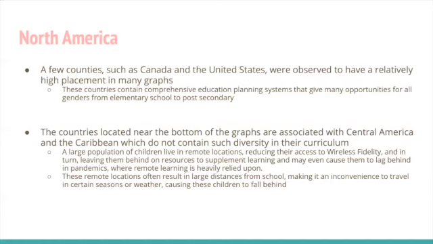A large population of these children live in remote locations, reducing their access to wireless fidelity or Wi-Fi, and in turn leaving them behind on resources to supplement learning, and may even cause them to lag behind in pandemics or epidemics, where remote learning is heavily relied upon. These remote locations often result in large distances from school, making it an inconvenience to travel in certain seasons or weather, causing these children to fall behind.